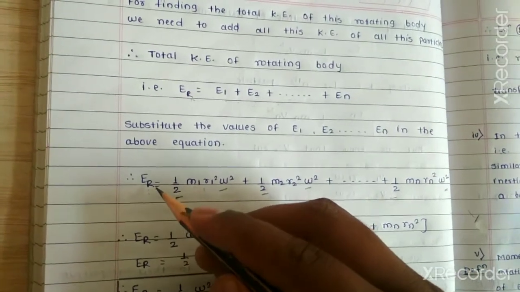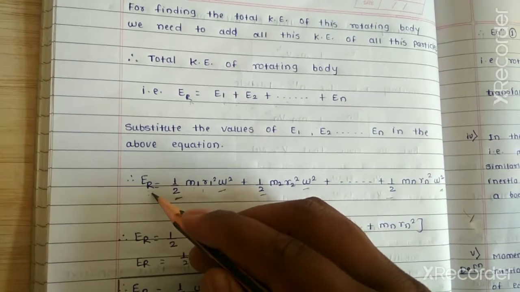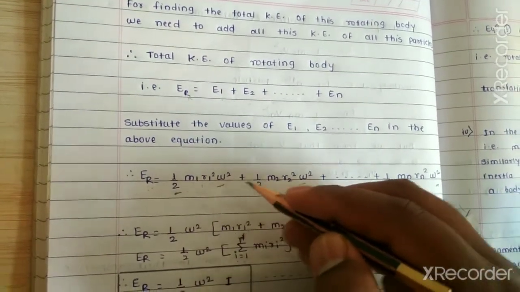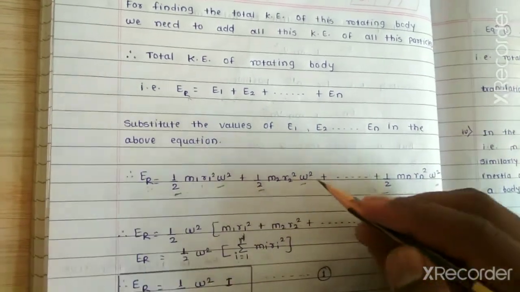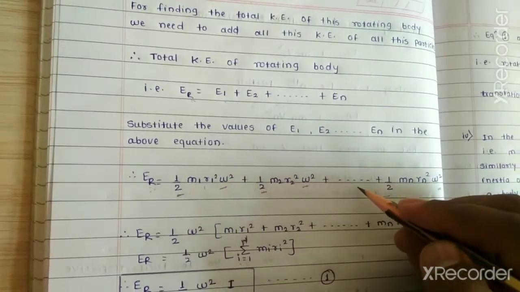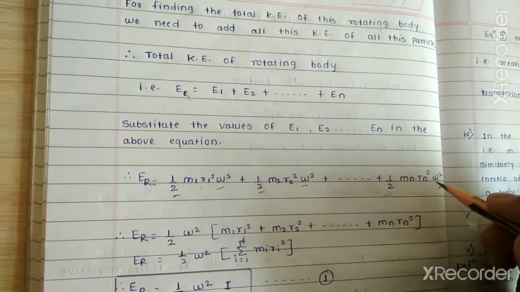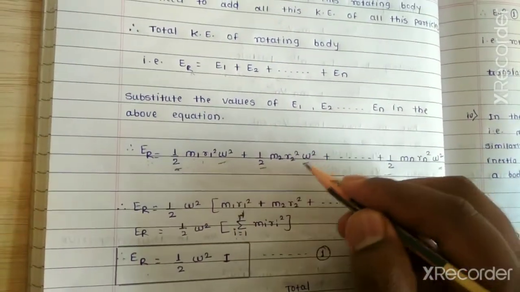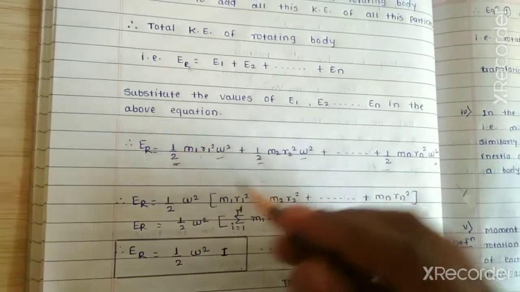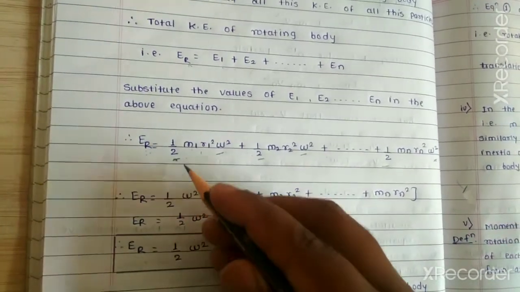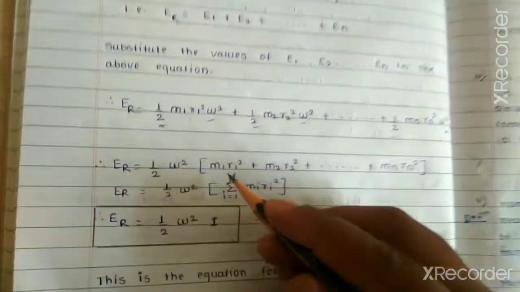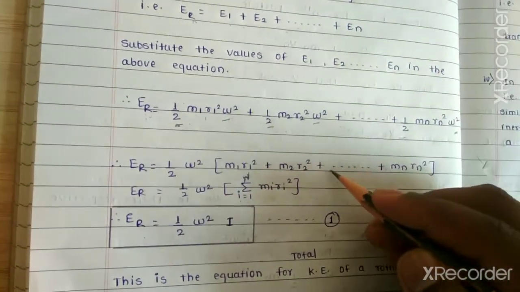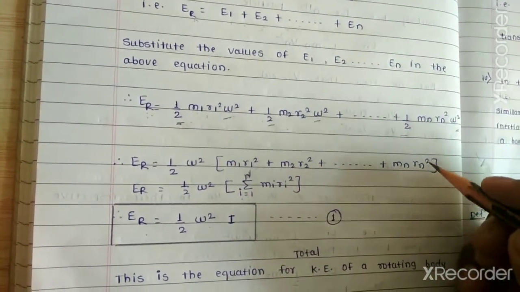Then we get the total kinetic energy of the rotating body, that is ER, is equal to half into m1 into r1 square omega square, plus half into m2 r2 square omega square, plus and so on, half into mn rn square omega square. So look here students, half into omega square is common in all these three terms. So we take common, that is ER is equal to half into omega square. What is remaining in the bracket? M1 into R1 square plus M2 into R2 square plus and so on, Mn into Rn square.